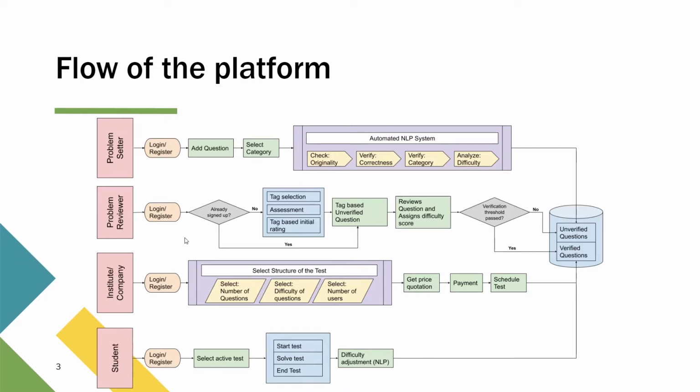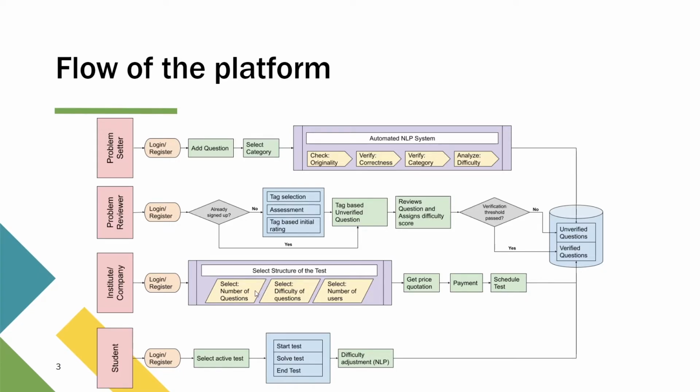If the reviewer has already signed up, the reviewer will be directly given the questions based on the tag preferences given. If the user is signing up for the first time, he or she will be directed to an assessment which will then basically qualify them for reviewing questions. If they pass the assessment, they just need to select the tags in which they think they have expertise in.